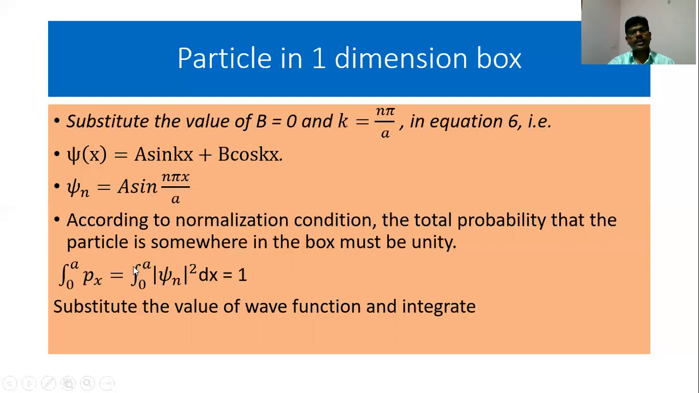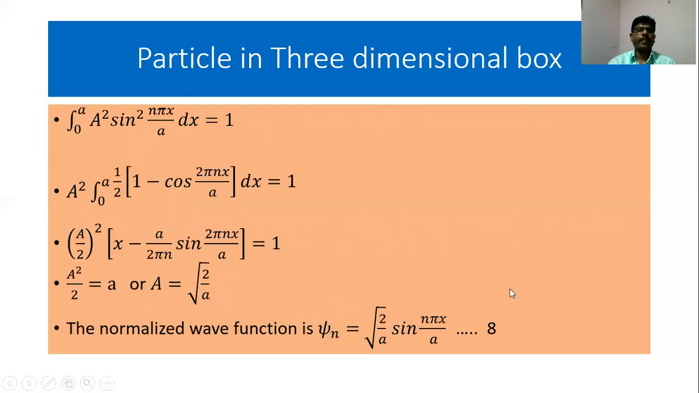So we write it as the integration from 0 to a. The lower limit is 0, the upper limit is a, which is the width of the box. Mod psi the whole square dx is equal to 1. So substitute the value of the wave function and we will integrate it. What is the wave function? It becomes mod psi the whole square is A square sine square n pi x by a dx is equal to 1.